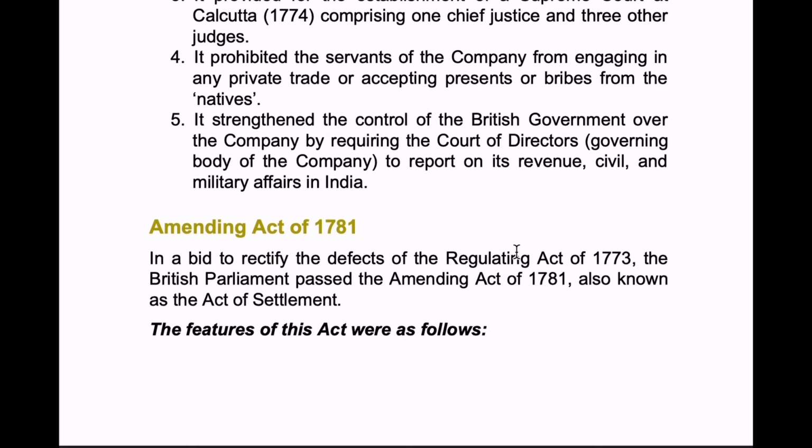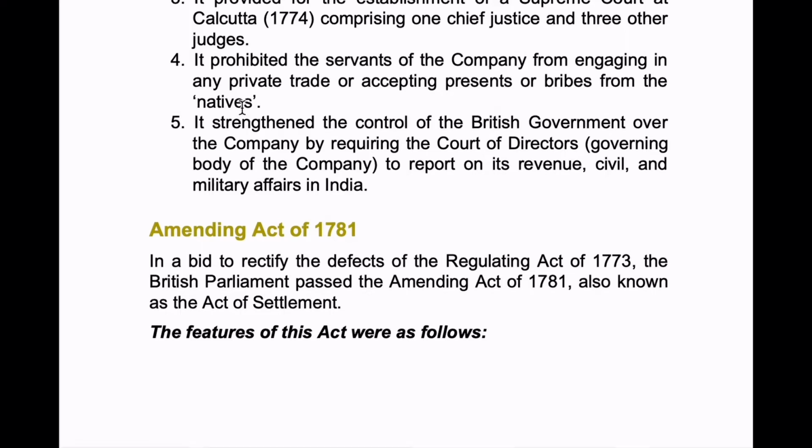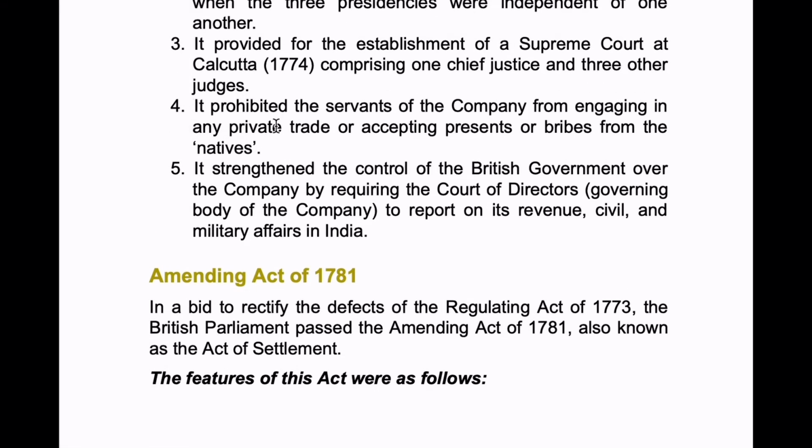And next, it prohibited the servants of the company from engaging in any private trade or accepting presents or bribes from the natives. Now, why do you think this became a feature? Because before the Regulating Act, there was huge corruption in the East India Company. Even the servants were engaged in other private trades.